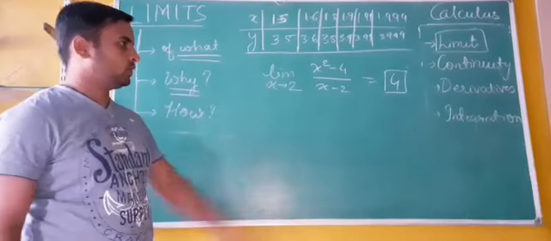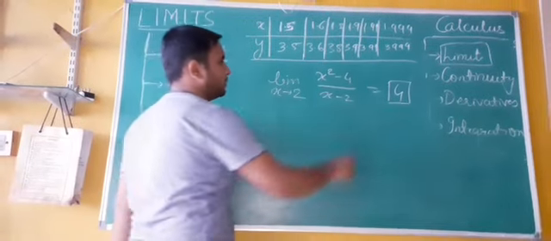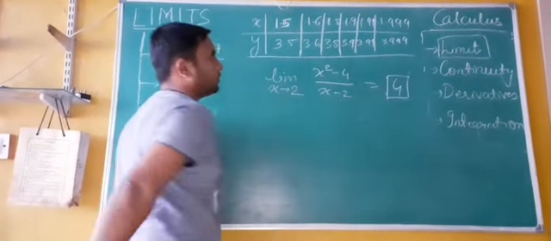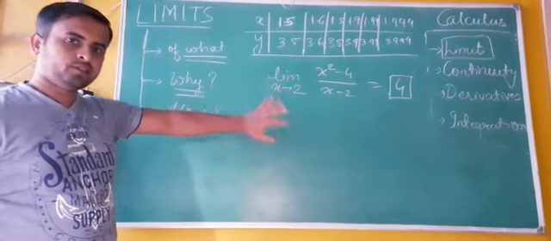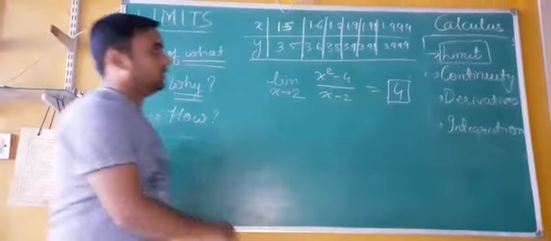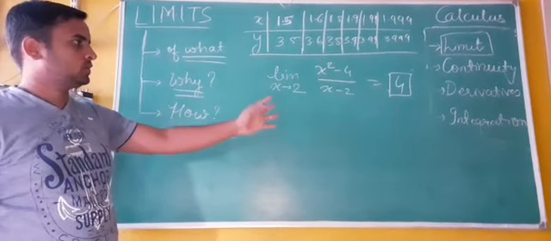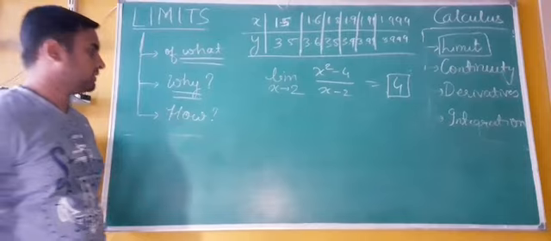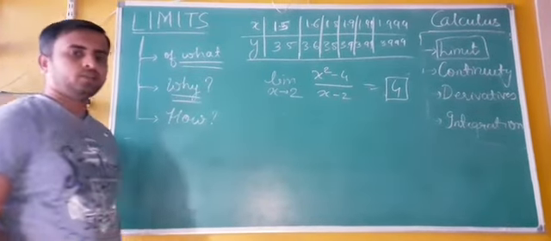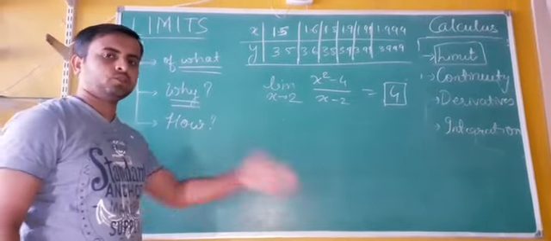So we have solved this limit by using the method of substitution, and we got the value of this limit as 4. Now we will illustrate this using actual values. As I said, we have to find the values of the function at values which are approaching 2.